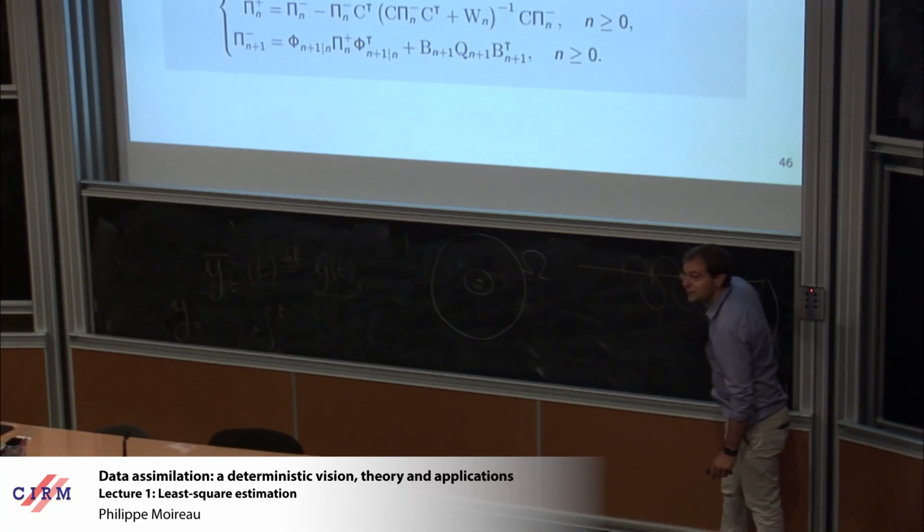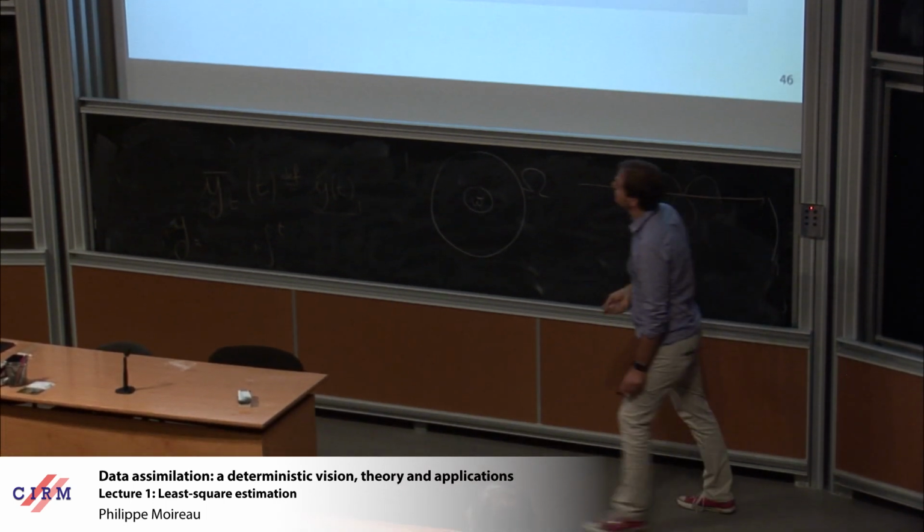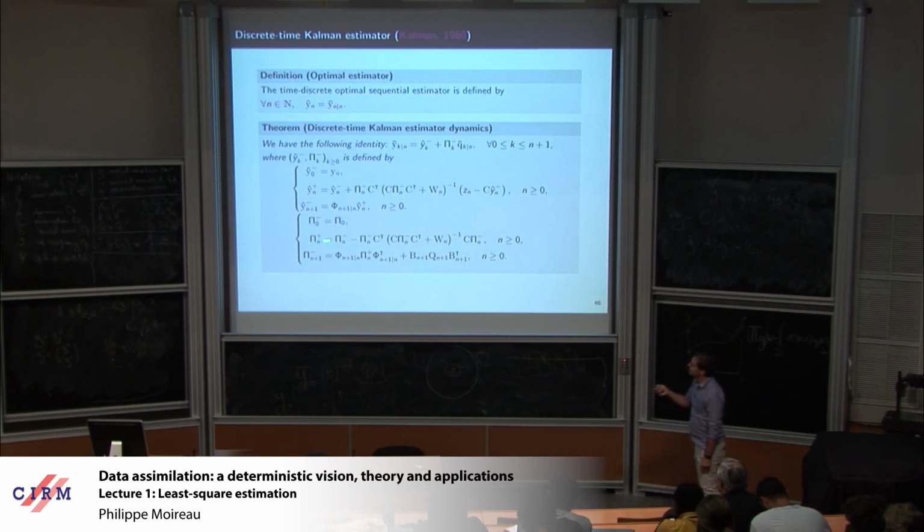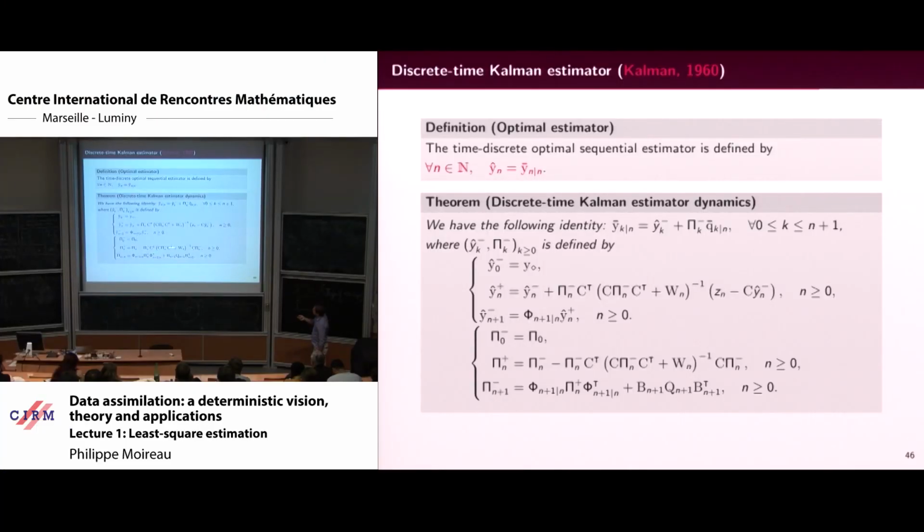Dynamics, observation. Dynamics, etc. And the Riccati actually is also split. So like a correction for the pi n using only the observation operator. You see C, here only C. And then a dynamic, a prediction term where you use only phi and b. Okay? So that's the so-called Kalman estimator.